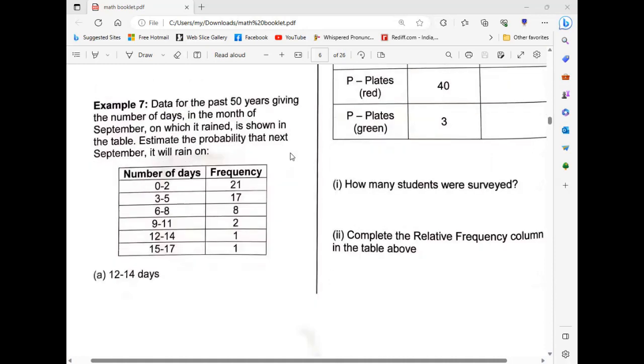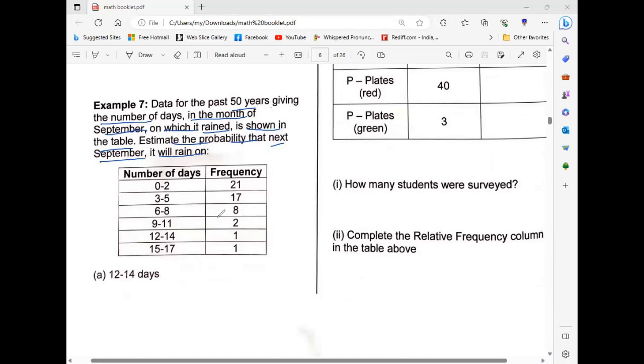Now look at the next example, example 7. It says data for the past 50 years giving the number of days in the month of September on which it rained is shown in the table. Estimate the probability that next September it will rain on.